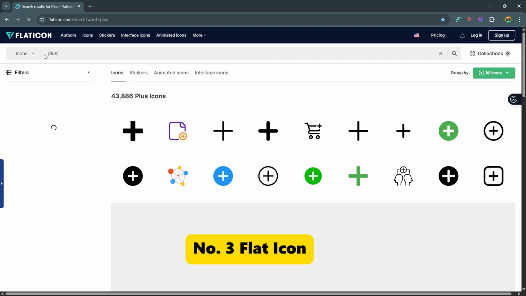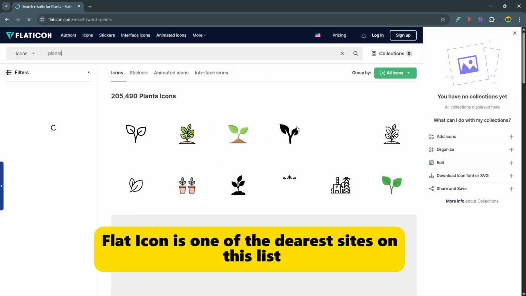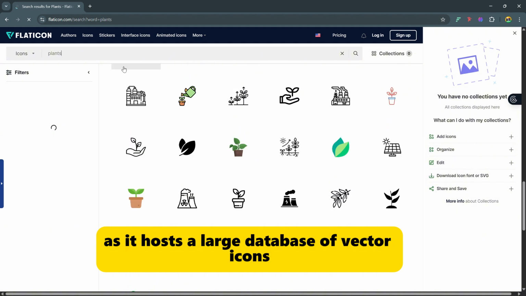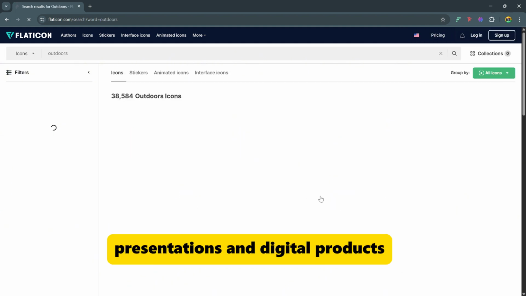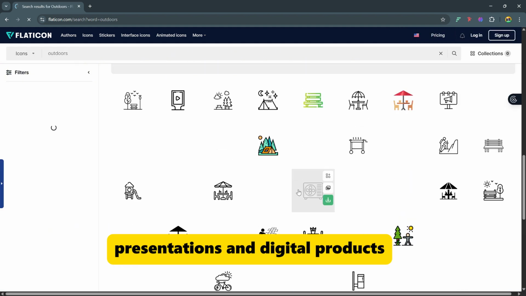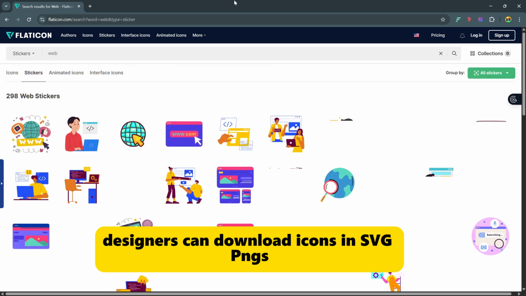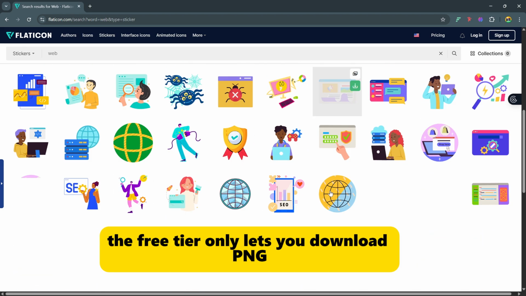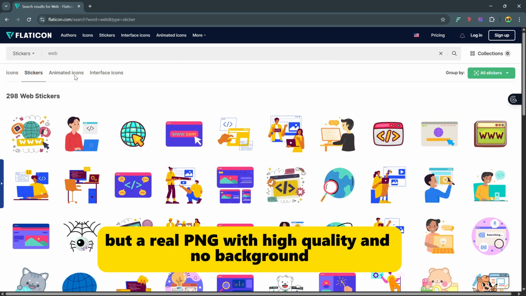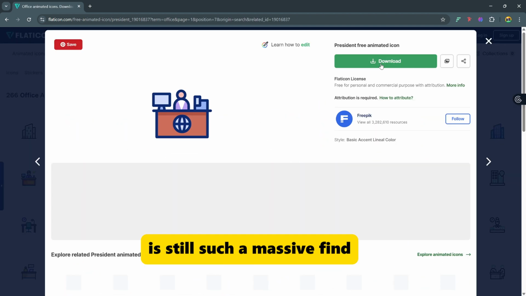Number 3. Flaticon. Personally, Flaticon is one of the dearest sites on this list, as it hosts a large database of vector icons used in UI design, presentations, and digital products. Designers can download icons in SVG, PNG, or icon fonts. However, the free tier only lets you download PNG, but a real PNG with high quality and no background is still such a massive find.